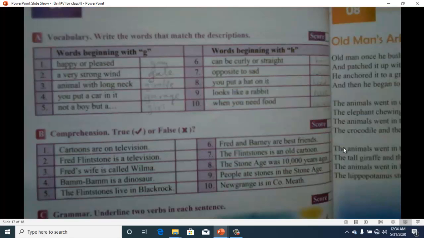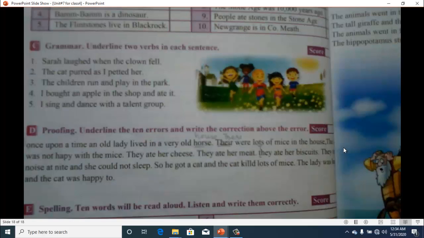Then we have words beginning with H. Can be curly or straight. So it's your hair. Hair is curly or straight. Opposite to sad. Opposite to sad is happy. Then you have again true and false. After that we have underline two verbs in each sentence. Sarah laughed when the clown fell. So we have two verbs in each sentence. You have to underline them. First one is laughed and fell. These two are the verbs.